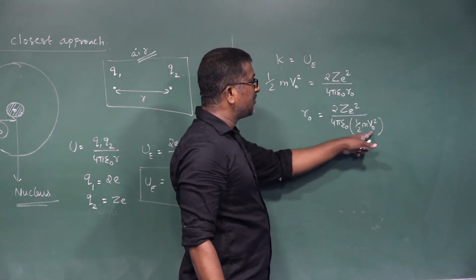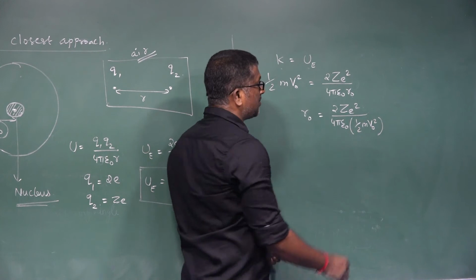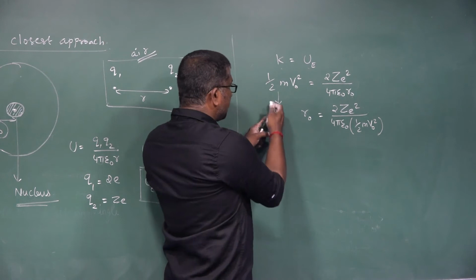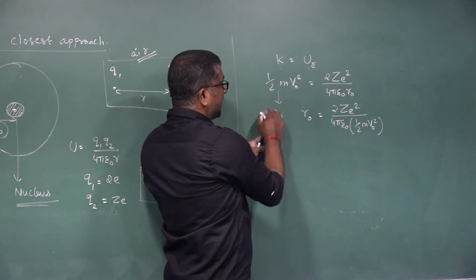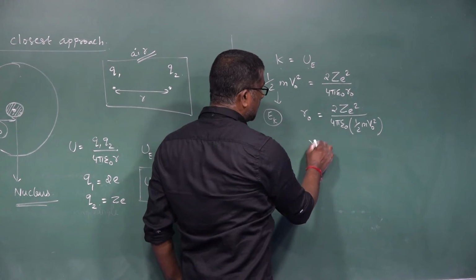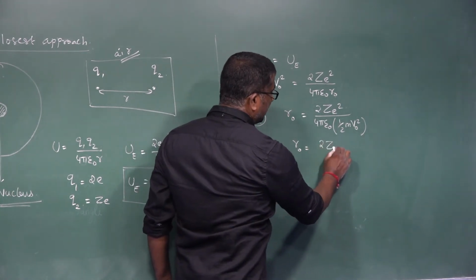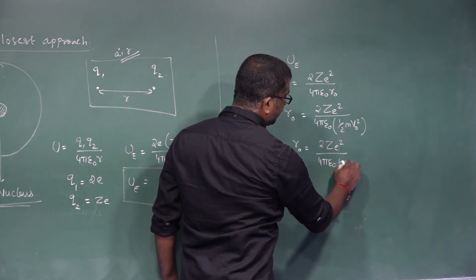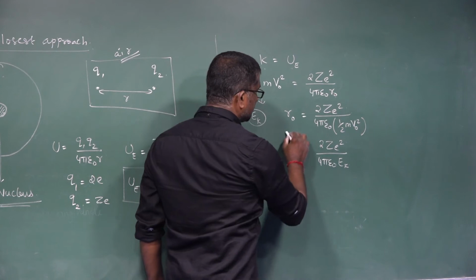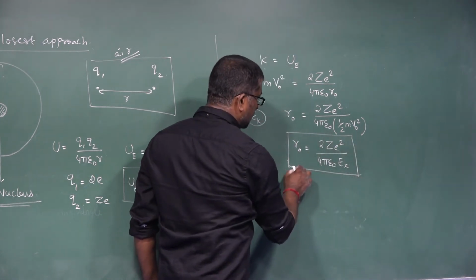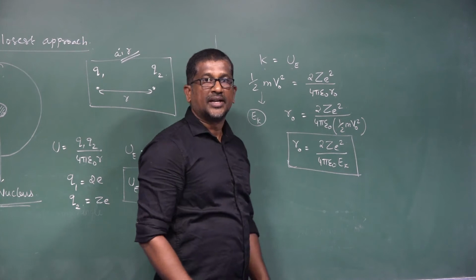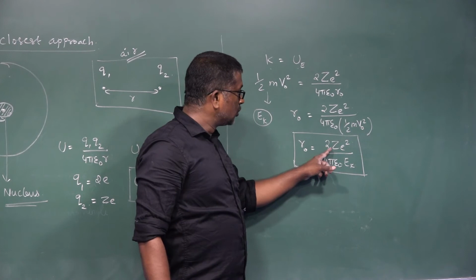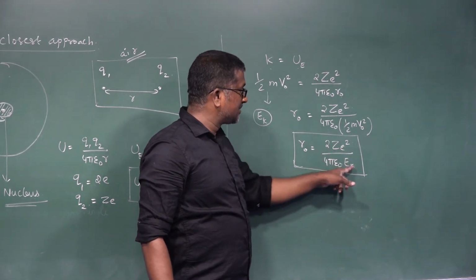What is half m v naught square? This is the kinetic energy of the alpha particle. Suppose the kinetic energy of the alpha particle is taken as Ek. Right? For our convenience, half m v naught square can be taken as Ek. Then this equation becomes R0 equal to 2Z e square divided by 4 pi epsilon naught into Ek. So this equation gives the distance of closest approach of the alpha particle. The distance of closest approach is given by the formula R0 equal to 2Z e square divided by 4 pi epsilon naught Ek.